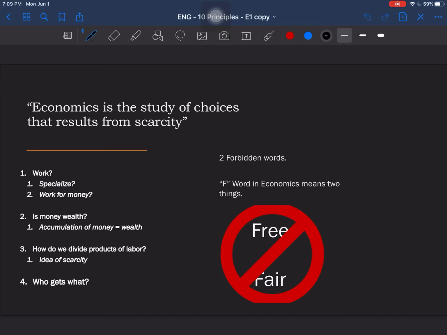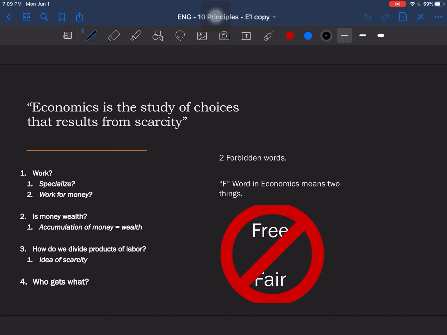So there are a few questions, some may call them the core questions of economics. Should you work? Should individuals work? And the answer is not as simple. There are plenty of factors that go into this answer, such as, should you specialize? Should you be a general worker, or should you be an engineer? Should you go as far as saying a mechanical engineer? Should you work for money? Should you work because it feels good? Should you work because it makes others better off?